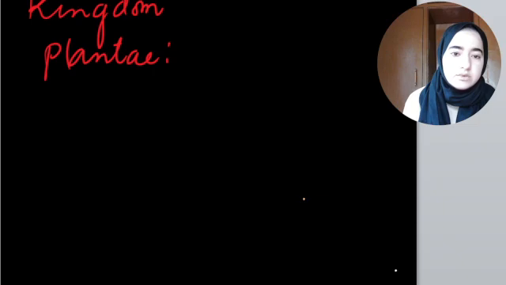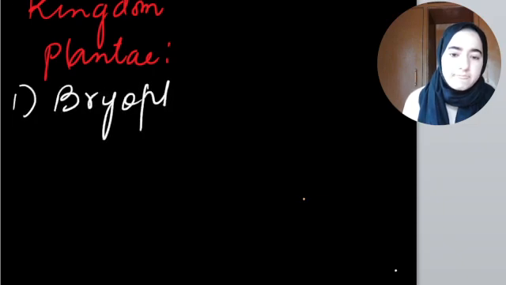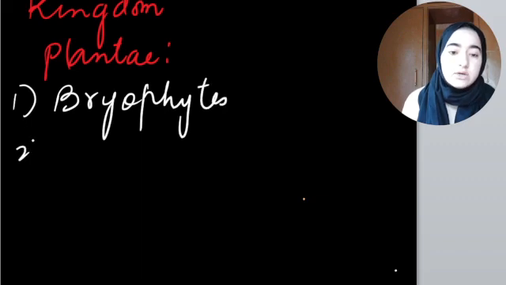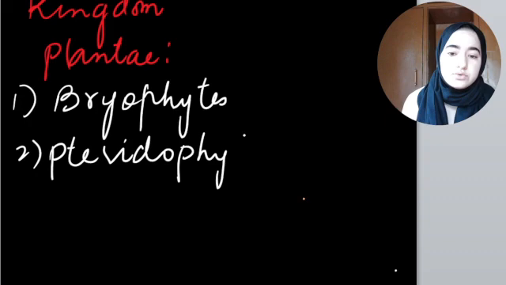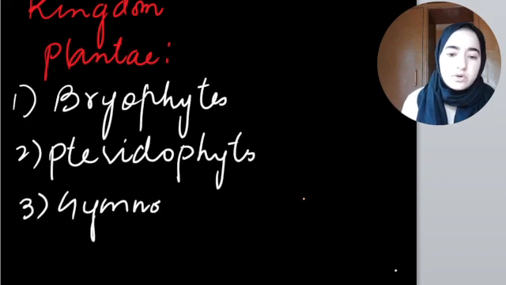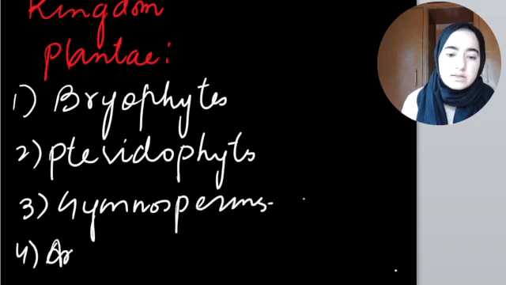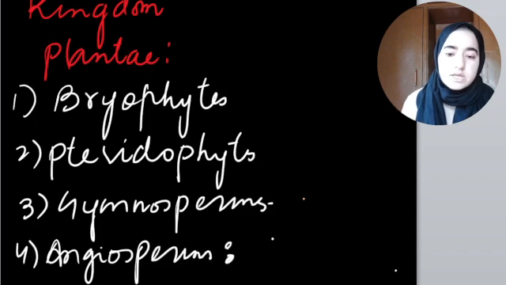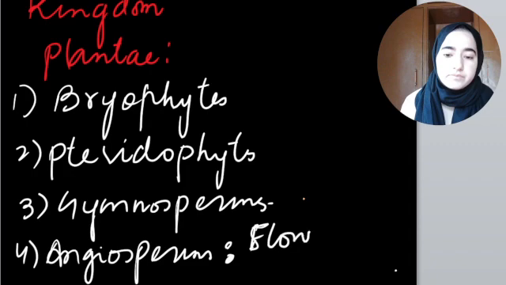Kingdom Plantae includes bryophytes, pteridophytes, gymnosperms, and most importantly, angiosperms, which are known as flowering plants, which show sexual reproduction.